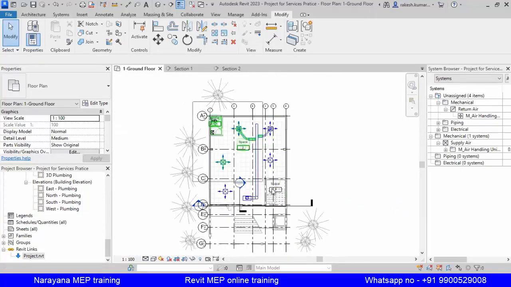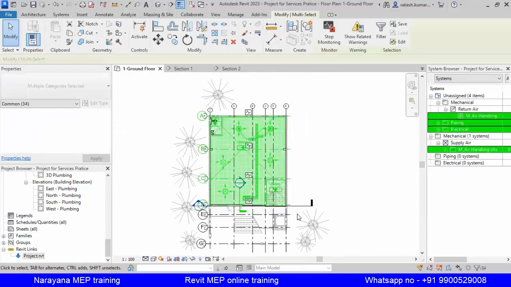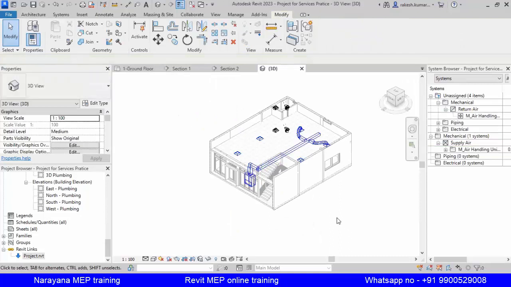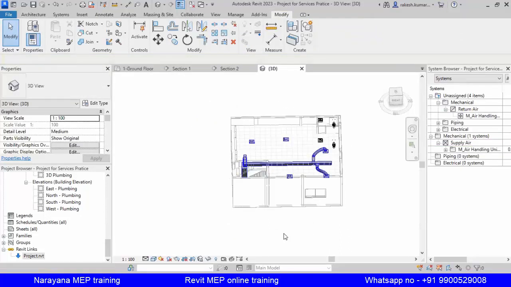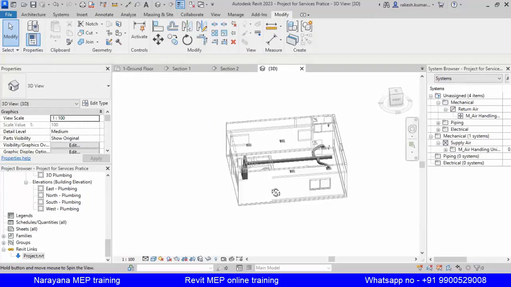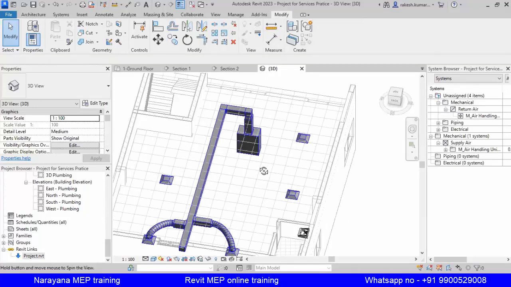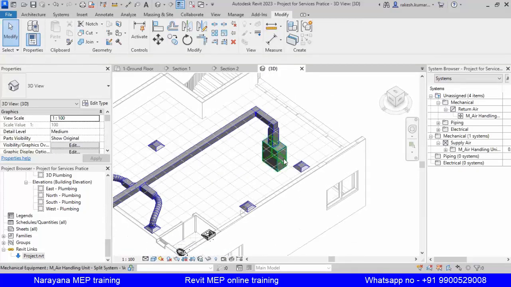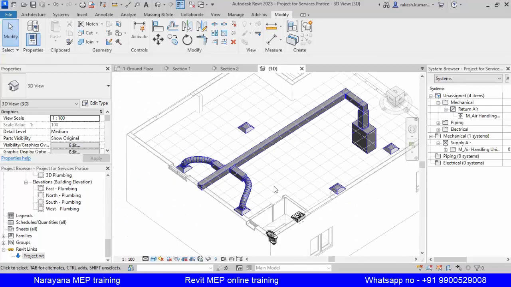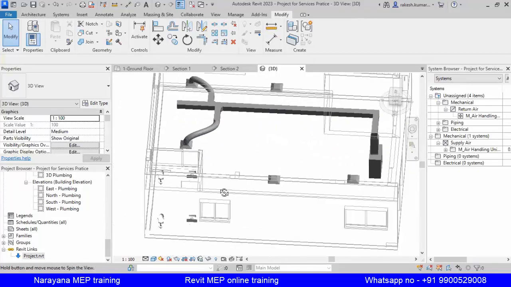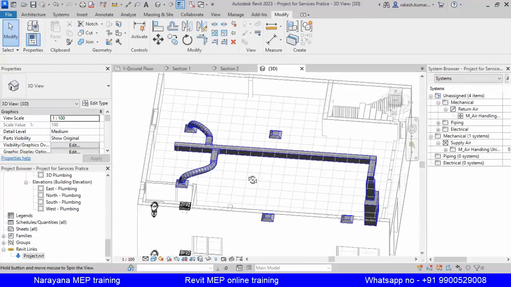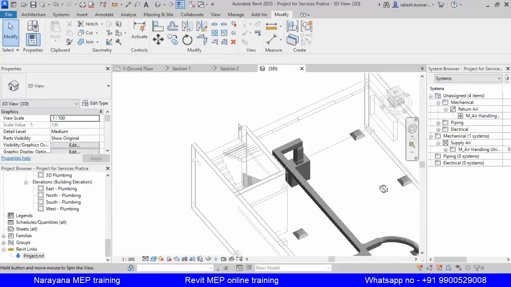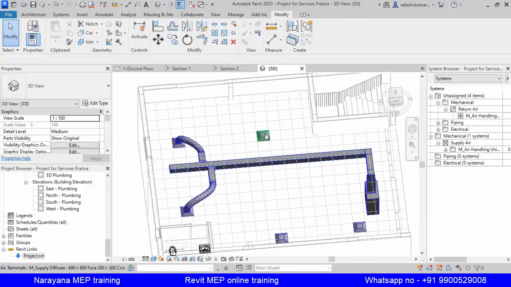So if I see in the 3D view, you can see complete from AHU it is routed down. Clear? Yes, sir. Similarly, you can do the connection how I have done for this to other connections.